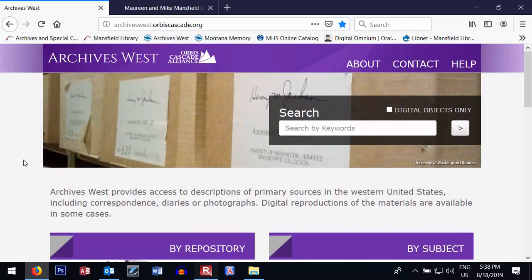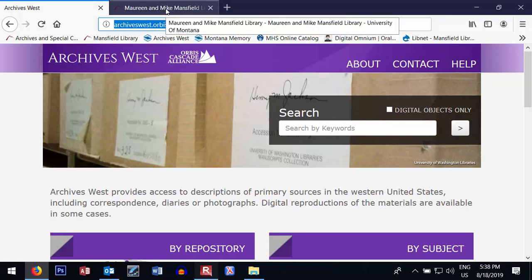The most direct way to get to this site is just to type in the URL, which is archiveswest.orbiscascade.org. So if you plan on doing a lot of archival research, it's a great idea to just bookmark this site so you have it handy.